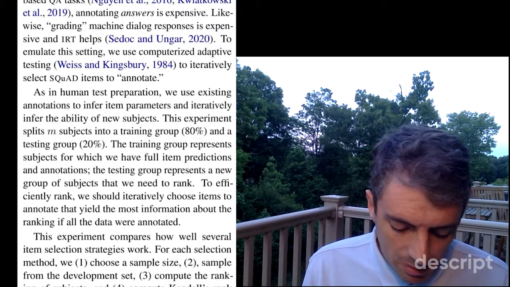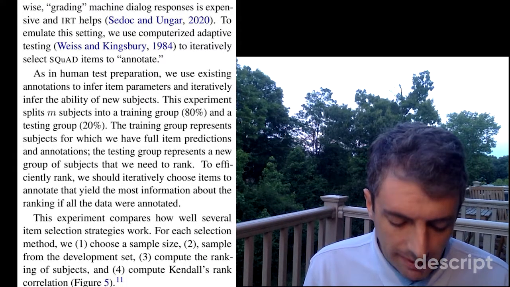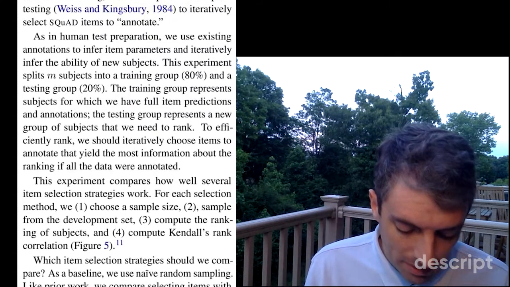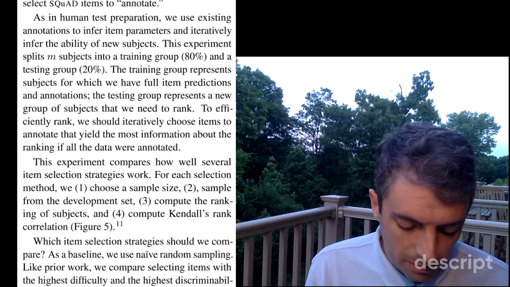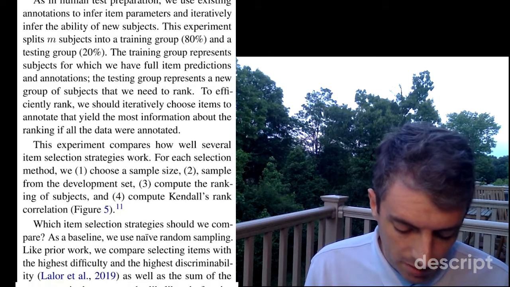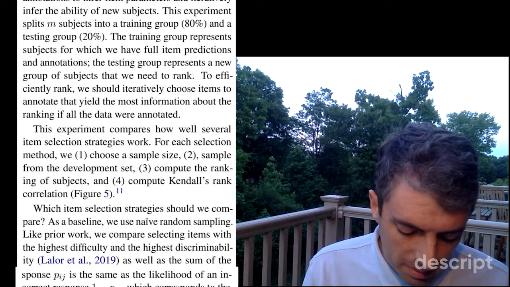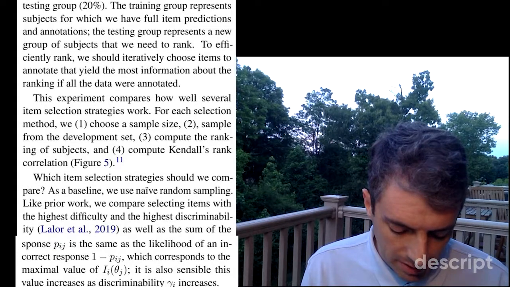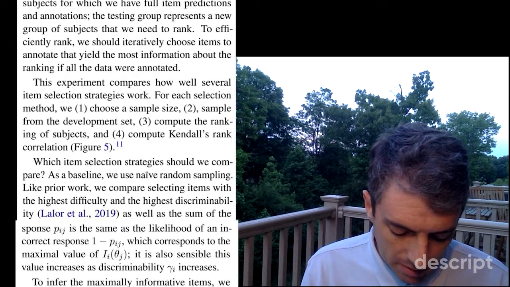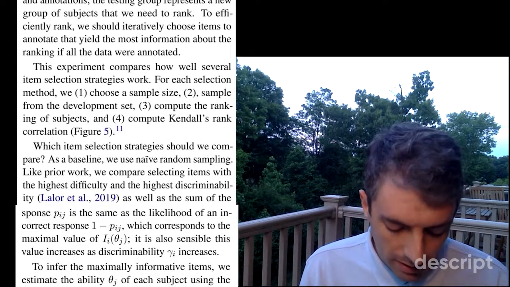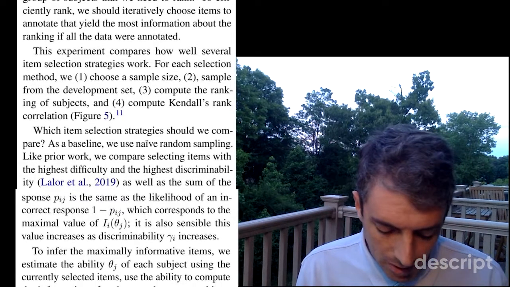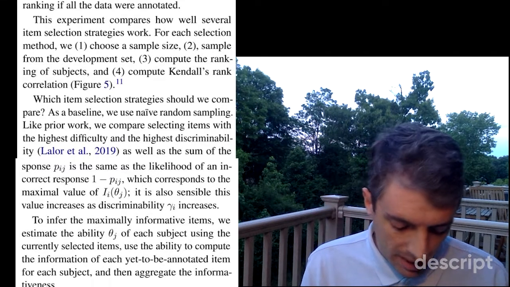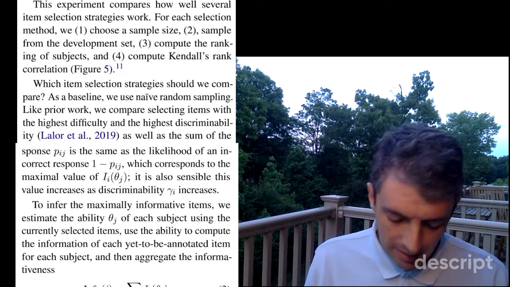To emulate this setting, we use computerized adaptive testing to iteratively select SQuAD items to annotate. As in test preparation for humans, we use existing annotations to infer item parameters and iteratively infer the ability of new subjects. This experiment splits subjects into a training group and a testing group. The training group represents subjects for which we have full item predictions and annotations. The testing group represents a new group of subjects that we need to rank. To efficiently rank, we should iteratively choose items to annotate that yield the most information about the ranking if all the data were annotated. This experiment compares how well several item selection strategies work.